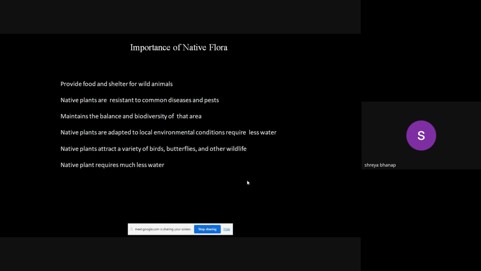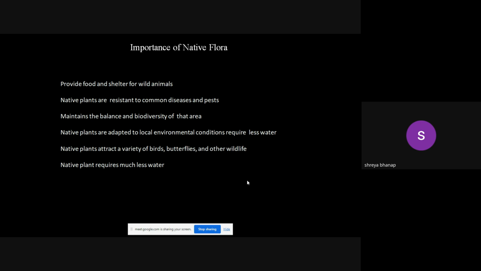Normally it is said, or you must have observed, or nowadays you are reading a lot about the indigenous flora or the native flora. What is the importance of this native flora? The very first thing, being in that environmental condition, it provides food and shelter for wild animals. So the bees, butterflies, or other wild animals like mammals know that particular flora, they know those fruits and flowers. So that flora can provide food and shelter to them.